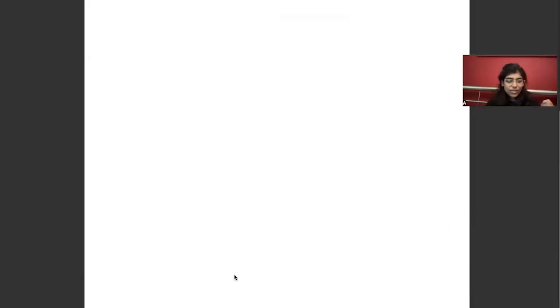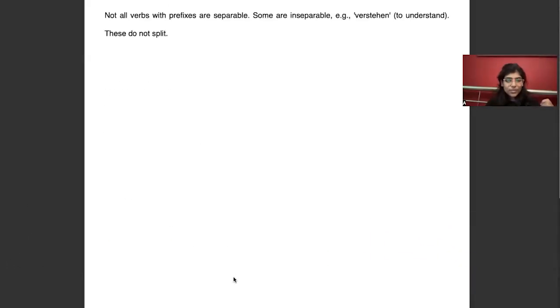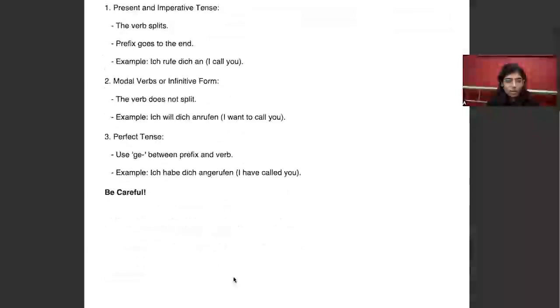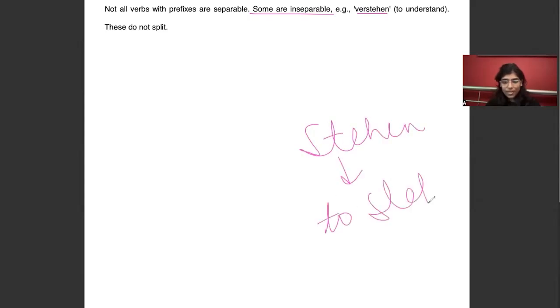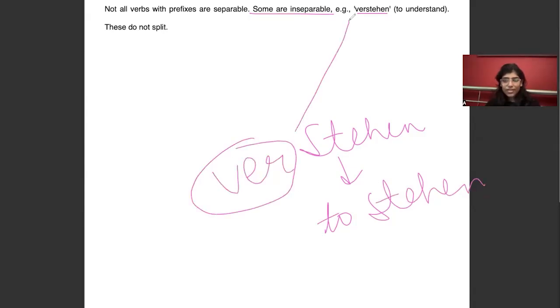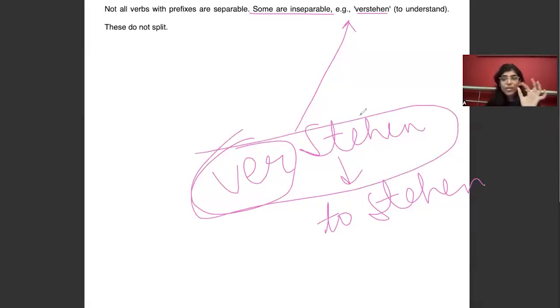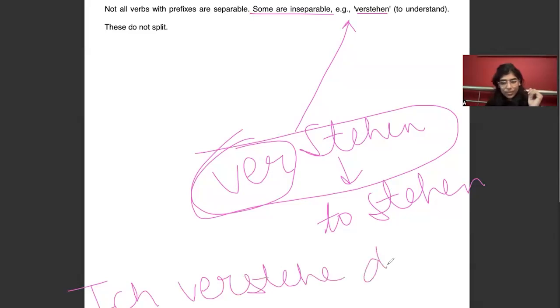Now there is a note that we have to see. It is mentioned here, be careful. What we have to remember is that not all prefixes are separable. For example, we have verstehen. Here we have seen what stehen is. Stehen means to stand, correct? Now I have told you that if some prefix comes with it, here we have the prefix ver in verstehen, right? But this prefix is not separable. That means verstehen together is a verb which means to understand. So when you want to say I understand you, you will write ich verstehe dich.